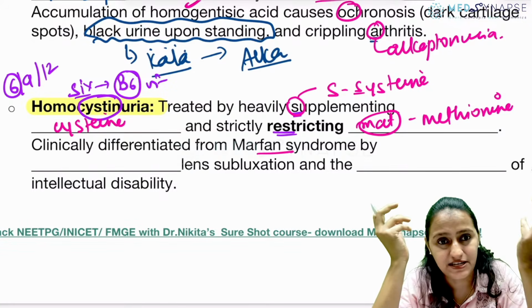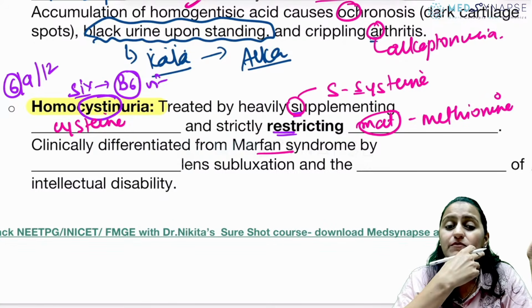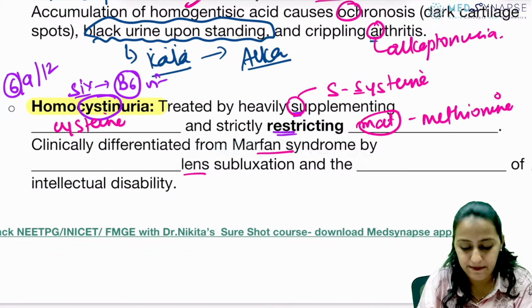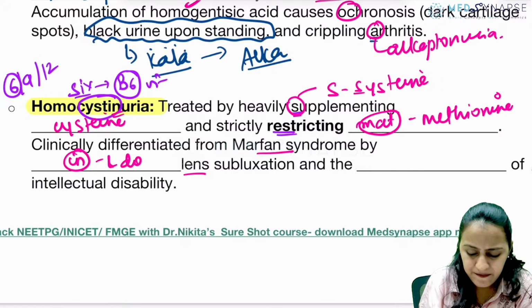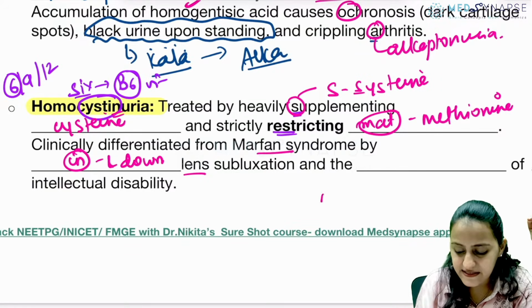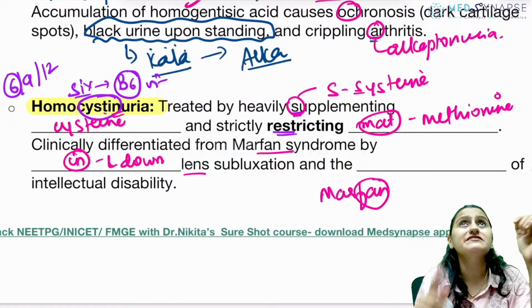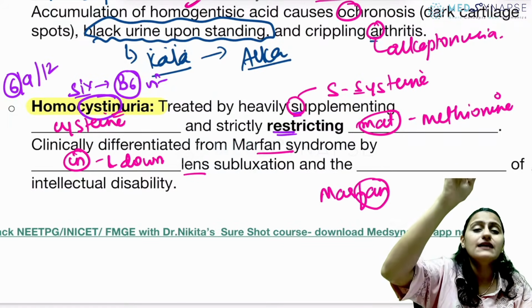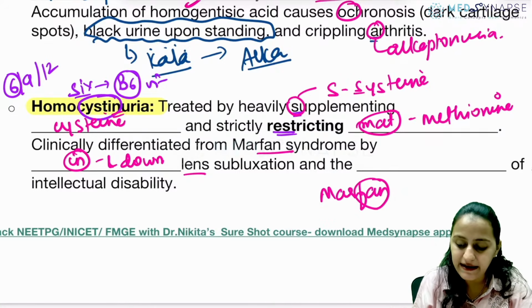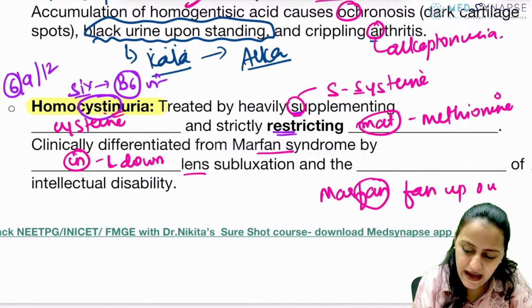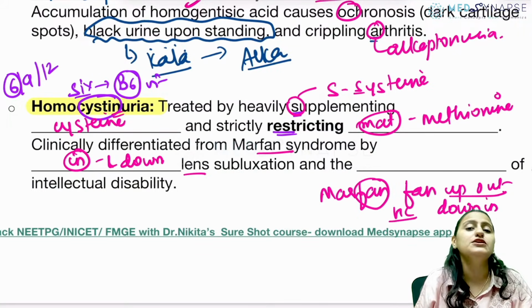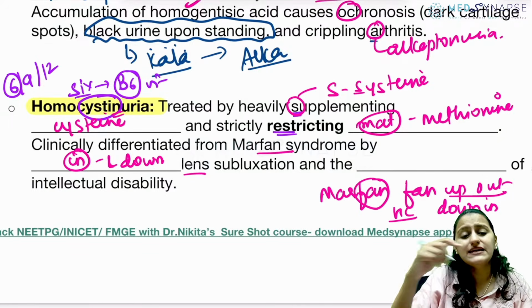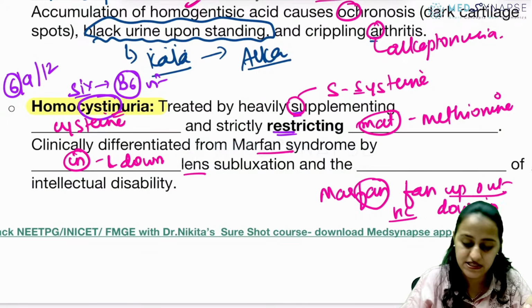with lens subluxation. But how do you differentiate it from Marfan's? What is the direction of lens subluxation in homocysteinuria? Remember, cysteine is in. It is in and down. So in Marfan's, how do you remember? Where is the fan present? Up. You say fan up and fan out. Everybody fan out. So fan is up and out. Opposite of that, down and in is homocysteinuria. Okay, so down and in, that is inferonasal, is homocysteinuria.